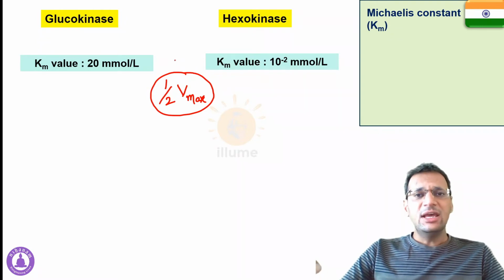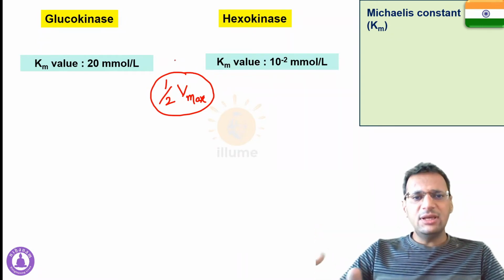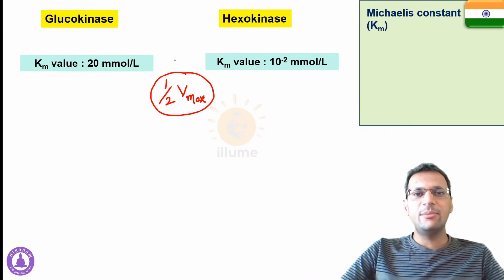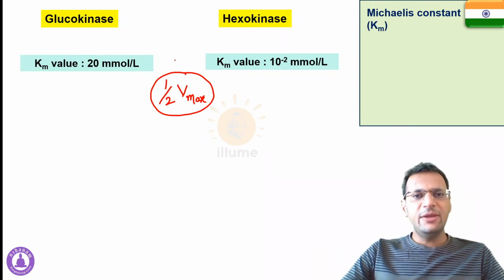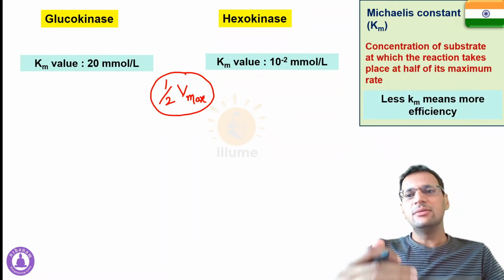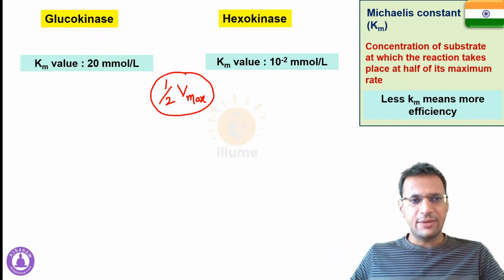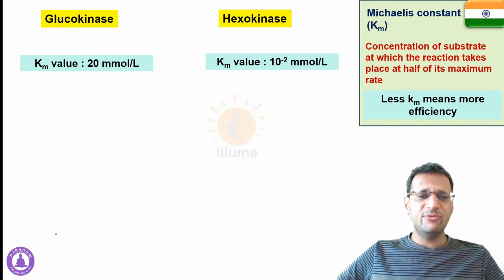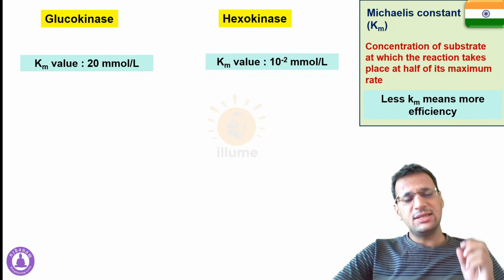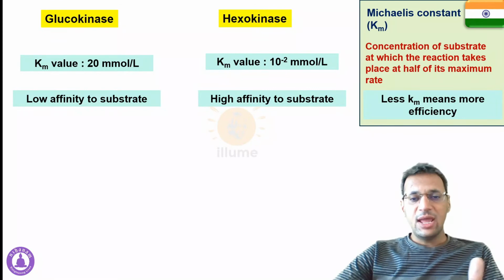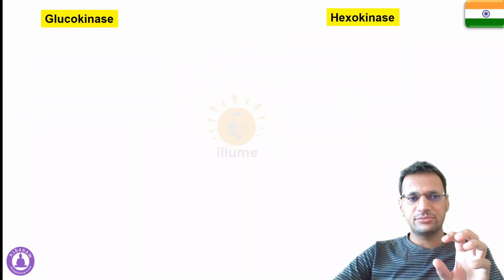Now this is very clear: the lower the amount of substrate required to reach half of the maximum velocity, the more efficient the enzyme is, and the more affinity the enzyme has with the substrate. So the lower the value of the Michaelis constant, the more efficient the enzyme. In this case, glucokinase has a much higher Km value. That means glucokinase has lower affinity for substrate, but hexokinase has higher affinity for substrate. And how does that help? I'll discuss it right now.